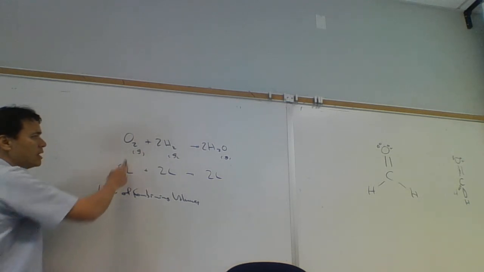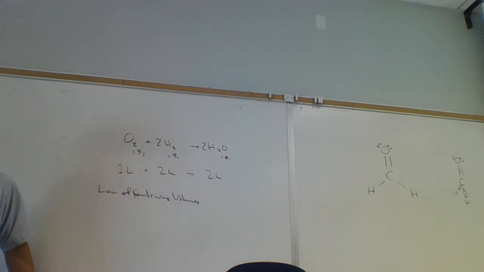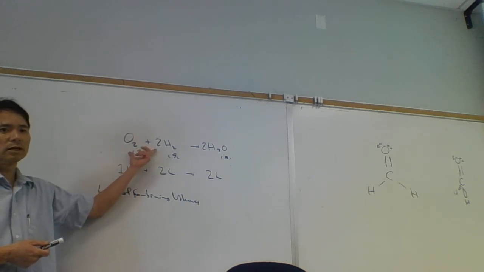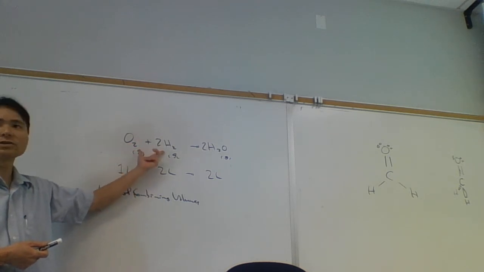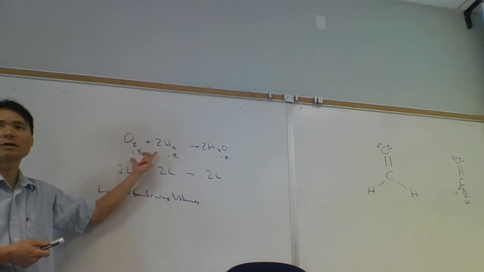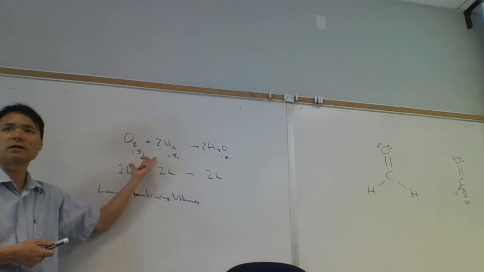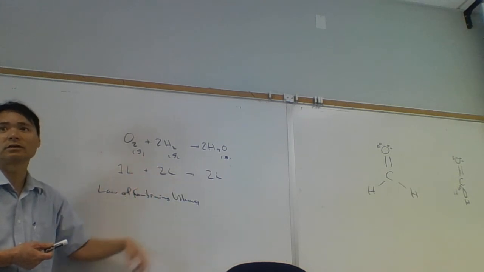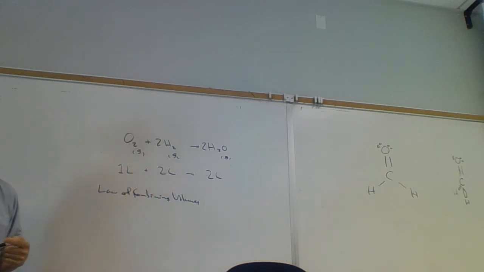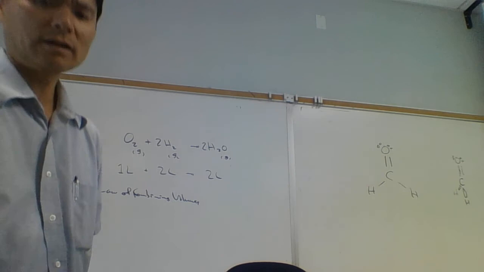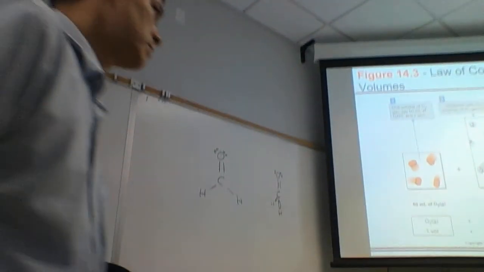Well, these 2 gases are being destroyed. The bonds are being broken in the gases, and the new bonds are being formed. And so we no longer have these gases here. If we just had a physical mixture, let's say we mixed oxygen and hydrogen, then we'd have 3 liters. But a chemical reaction is happening. If there was no chemical reaction, we'd have 3 liters. Since there's a chemical reaction occurring, we're only going to end up with 2 liters, because of the stoichiometry of the reaction. Yeah, you've got to think about it for a bit, but we'll do more examples here.